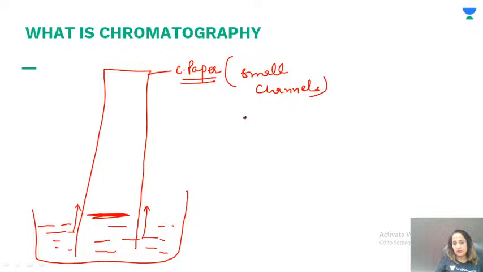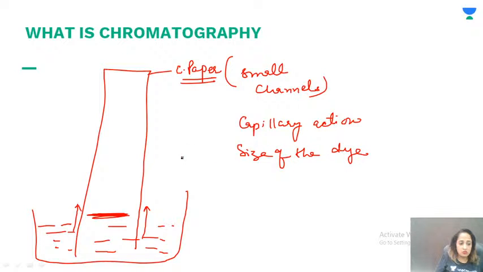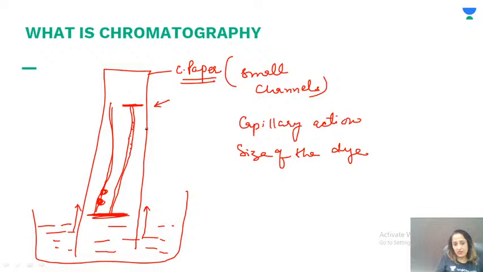Due to capillary action and due to the difference in size of the dye, those different particles travel through these thin capillaries in the paper, like the filter paper you must have seen. If the particle size is big, it will get stuck somewhere here. If the particle size is small, it will travel faster. So the ink with smaller size, we can see a band here. Ink with larger size, we'll see the band here.